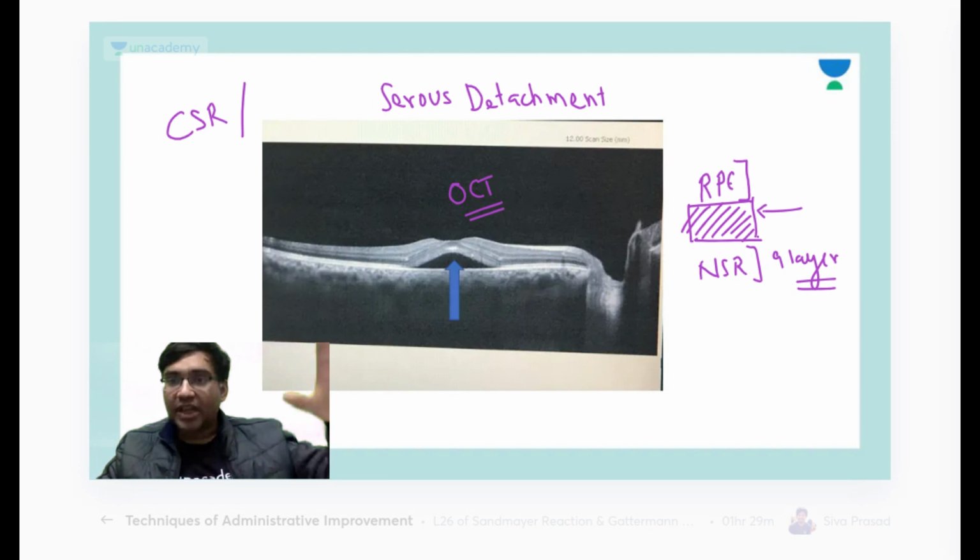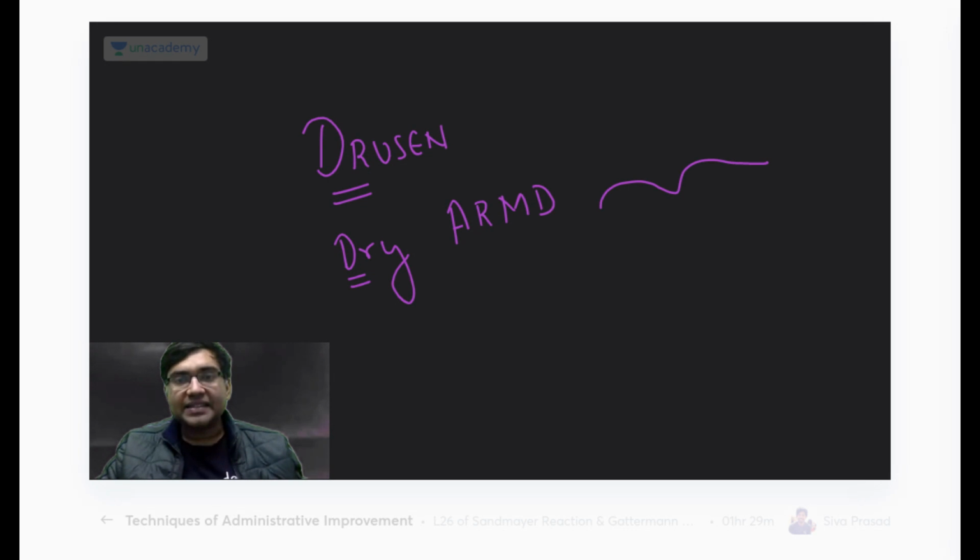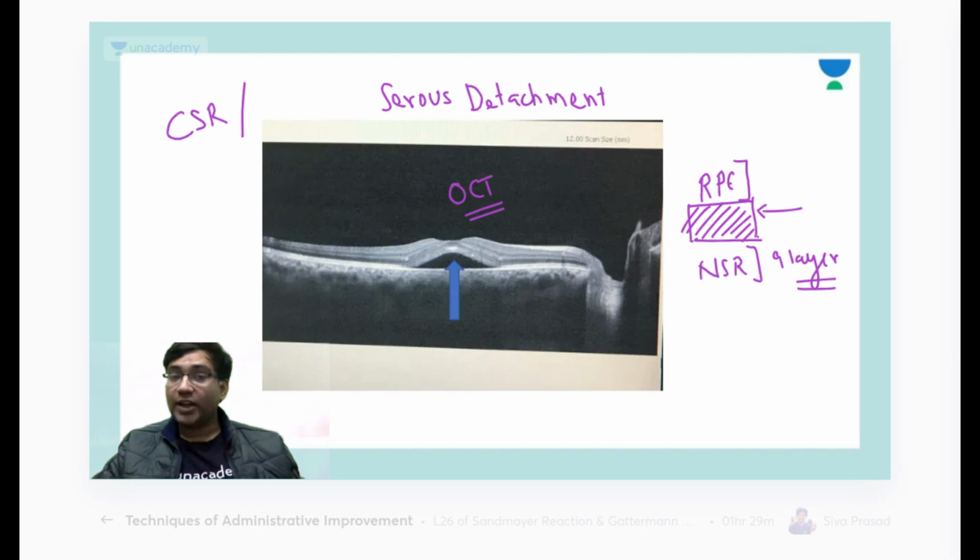Is it clear, Aisha? Okay, now why is this not drusen? Remember another word, drusen. As you all know, DR goes with DR. So drusen is basically seen in dry ARMD. What happens in drusen is that there is elevation of the RPE. You have the deposits beneath the RPE that are drusen. Here in central serous retinopathy, you have the collection of fluid between the RPE and the neurosensory retina. Okay, so this is a central serous retinopathy.